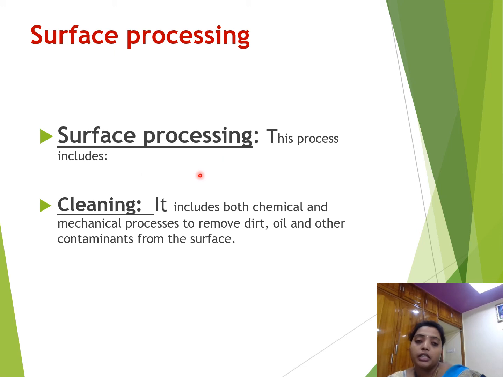Cleaning includes both chemical and mechanical processes to remove dirt, oil and other contaminants from the surface. Here we have sand materials. By manufacturing different materials, we can get dirt, oil and other contaminants on the surface. Those can all be removed by using chemical or mechanical processes.